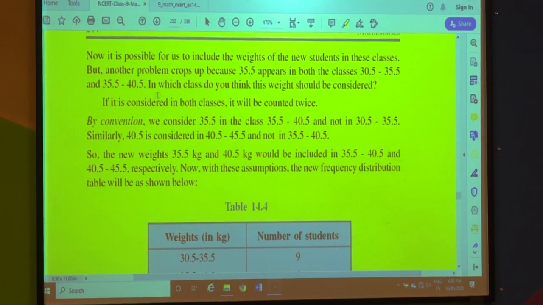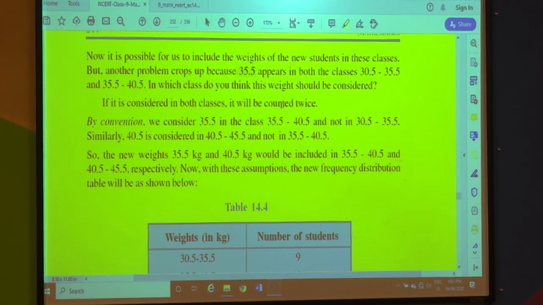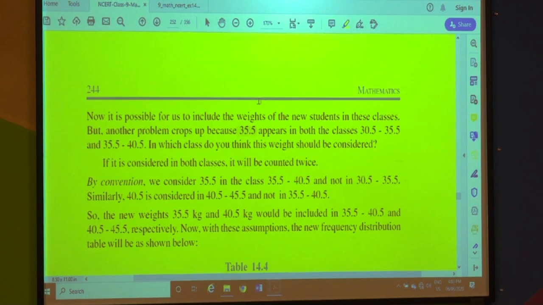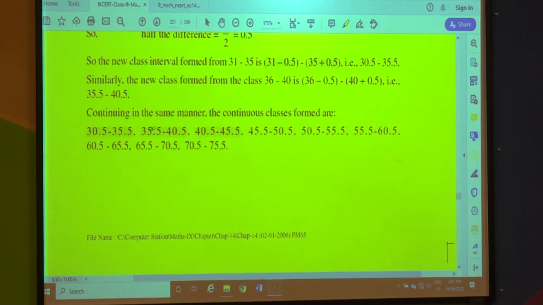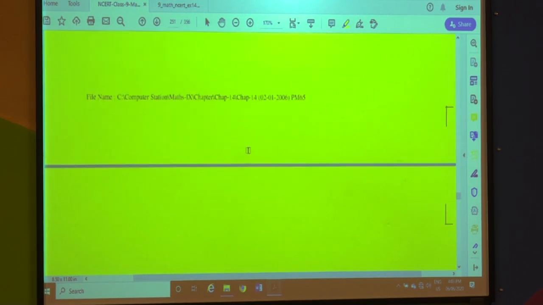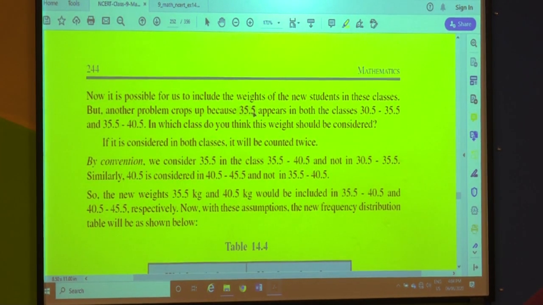But now another problem has arisen. The student has the weight, how much is it? 35.5. Now see here, 35.5 is the upper limit of the first class interval and it is the lower limit of the second class interval. Now where to include this fellow? 35.5, where to include him? Because it appears in both the classes. Here also 35.5 is present and here also 35.5 is present.